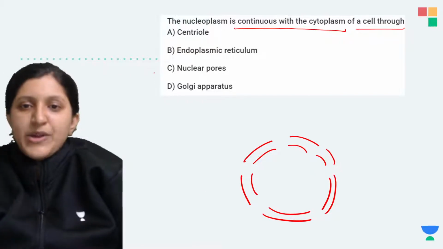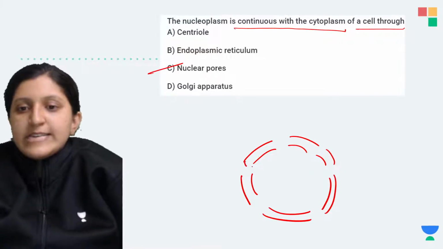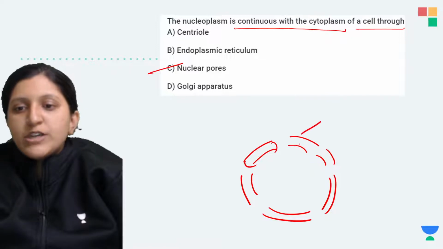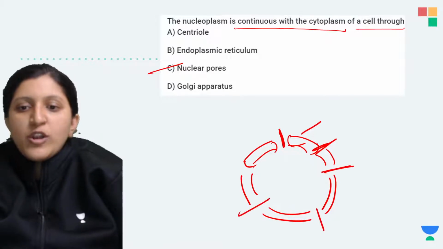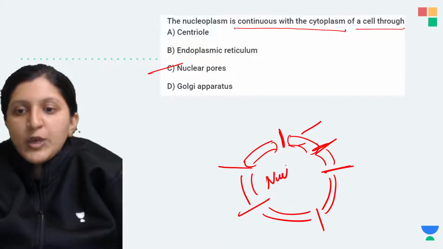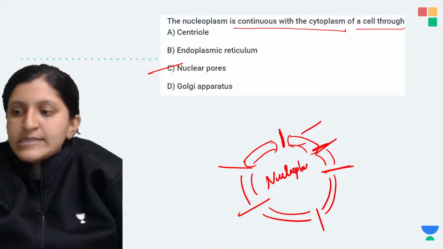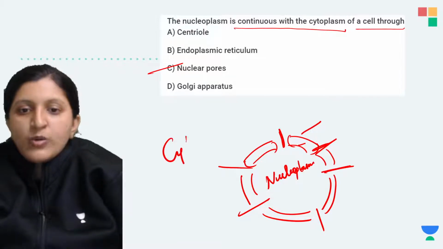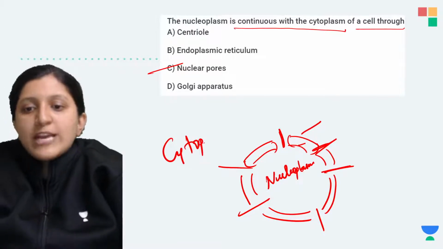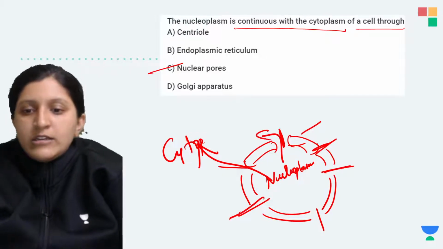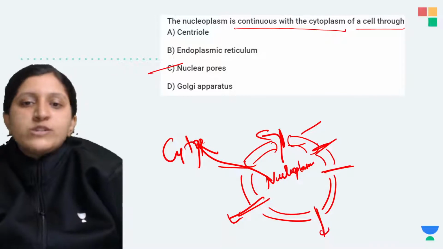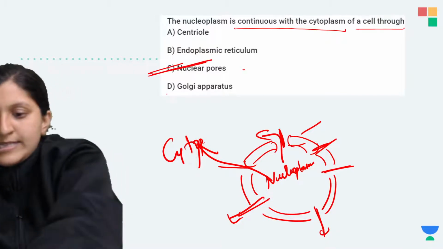C, yes, that's right. So this is nuclear pore. This is a nuclear envelope. This is outer membrane, this is inner membrane. So here is the nuclear pore. These gaps that you see are all nuclear pores. So nucleoplasm is here inside the nucleus. Surrounding it is the cytoplasm. So cytoplasm and nucleoplasm are in continuity. That is because of the nuclear pore. So this is the answer.